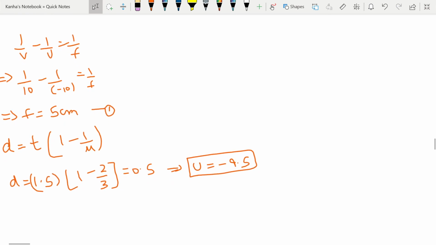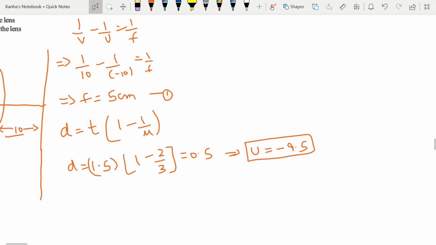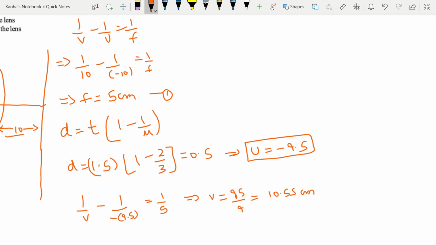we can write the lens formula again, which says 1 by v minus 1 by u is equal to 1 by f. So 1 by v minus 1 by minus 9.5 is equal to 1 by 5, which gives me v is equal to 95 by 9, nothing but 10.55 centimeter.